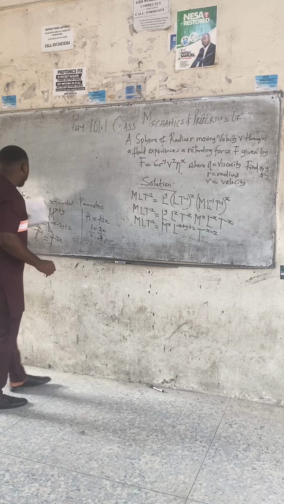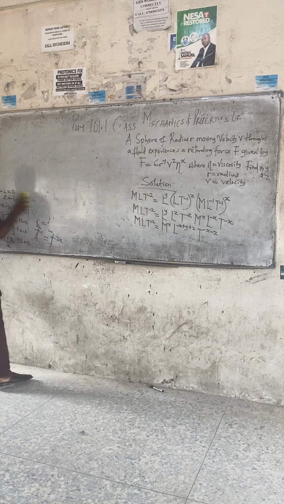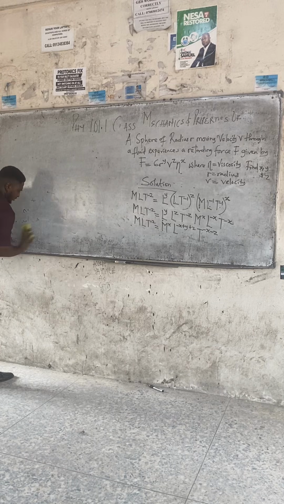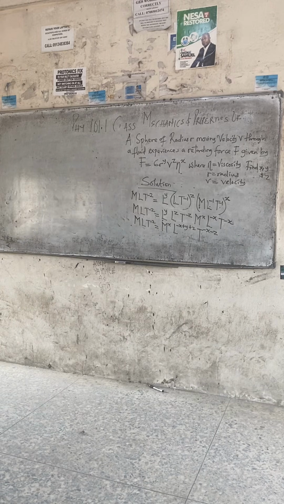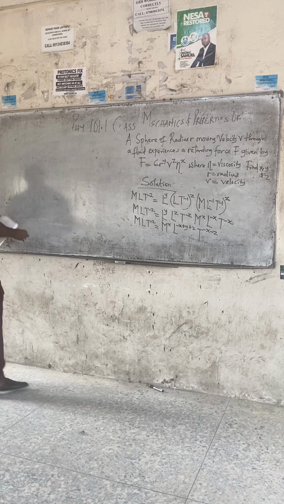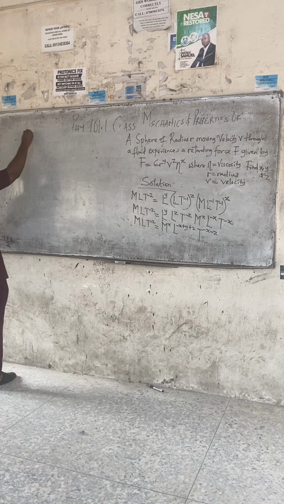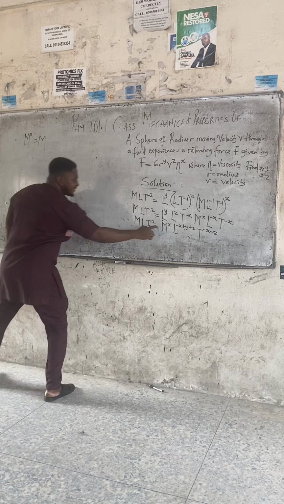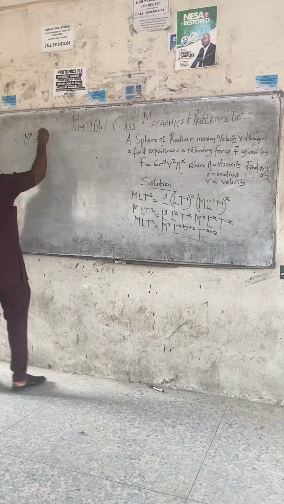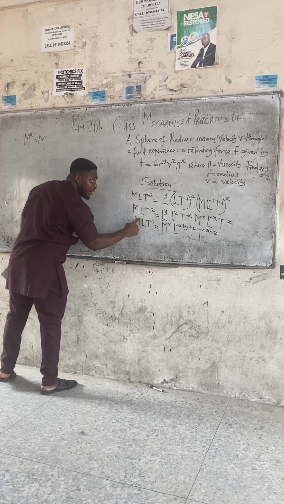What do we do next? Equate equivalent parameters. Equating equivalent parameters. I'm almost done with chapter 1, physics. Interesting. Chapter 1, physics. What do we mean by equation? M on this side to M on this. That's M raised to power X must be equal to M on the left hand side. What's M? M raised to power 1. M raised to power X equals M raised to power 1.